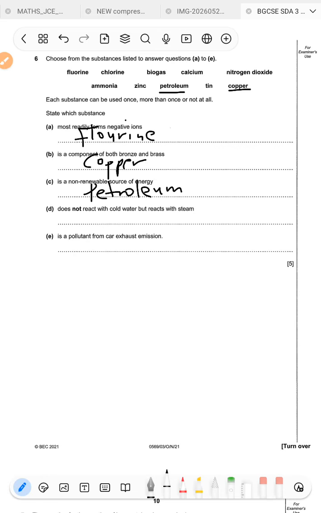Okay. D says does not react with cold water, but reacts with steam. All right, so what's going to react with water here?